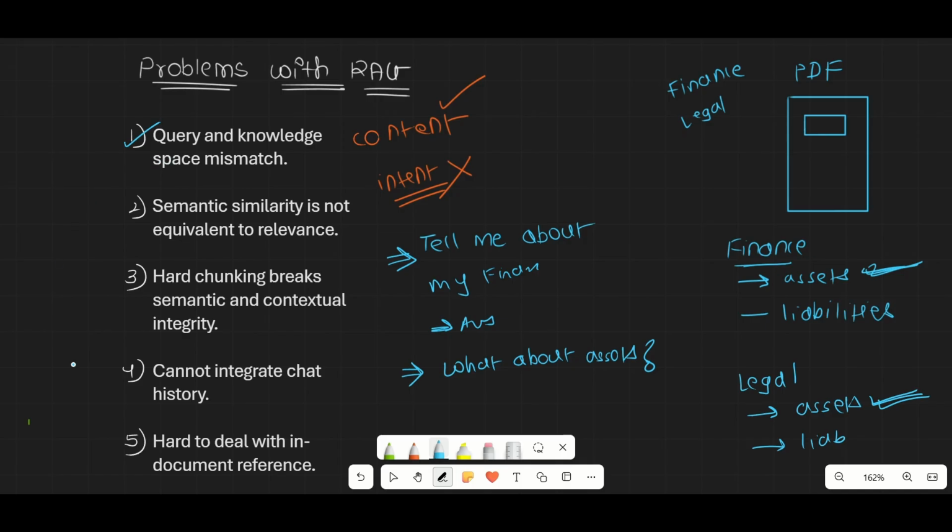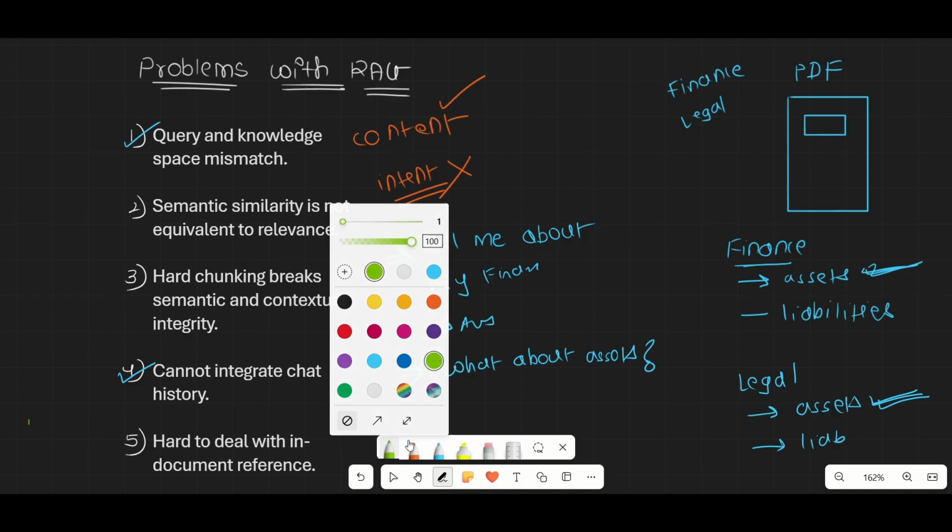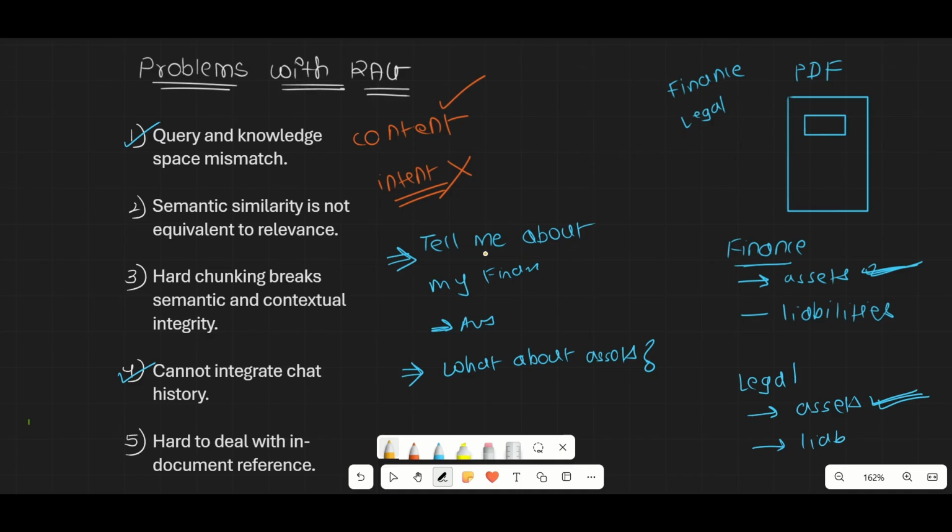Now this also brings me to problem number 4. Yes, we will discuss problems 2, 3 and 5, but first let's talk about problem number 4. What is problem number 4? Cannot integrate chat history. It is something similar to this only. If you see over here, you wrote, tell me about my finance, it gave you some answer. Then you asked, what about assets, and it could not provide you the specific answer about this particular question.